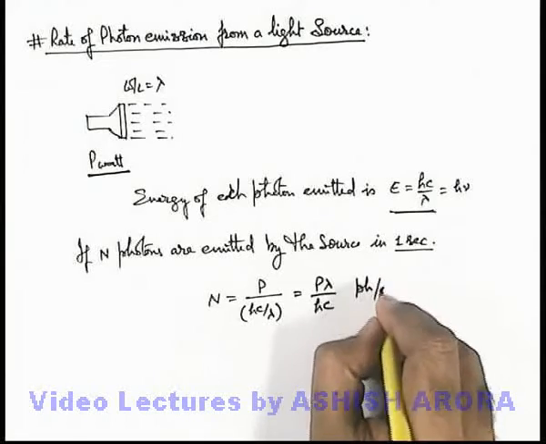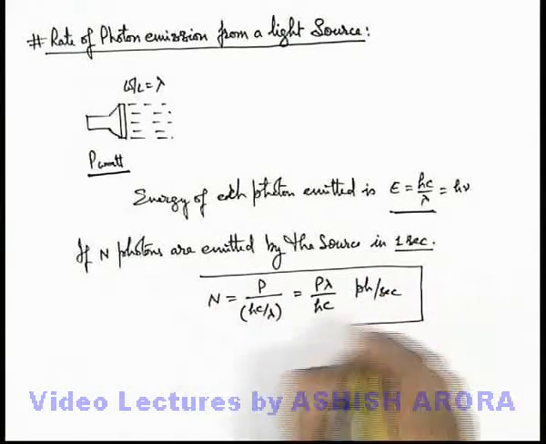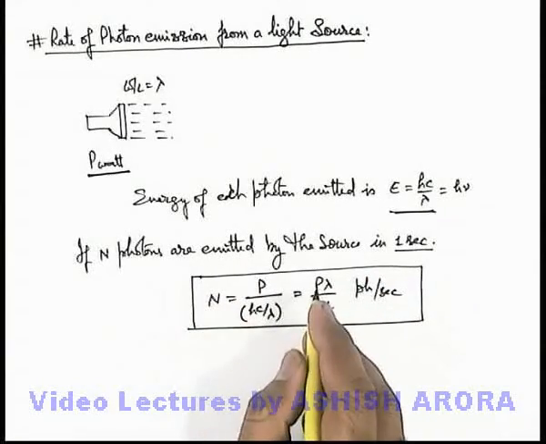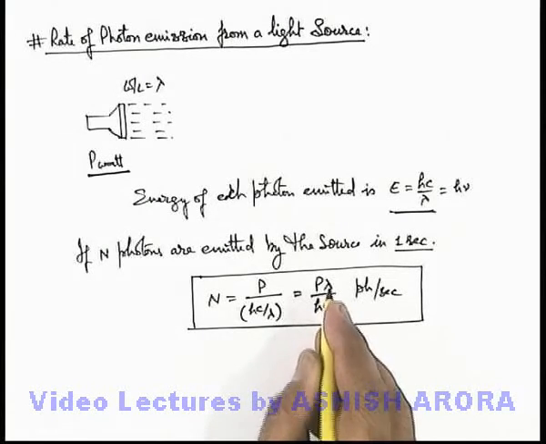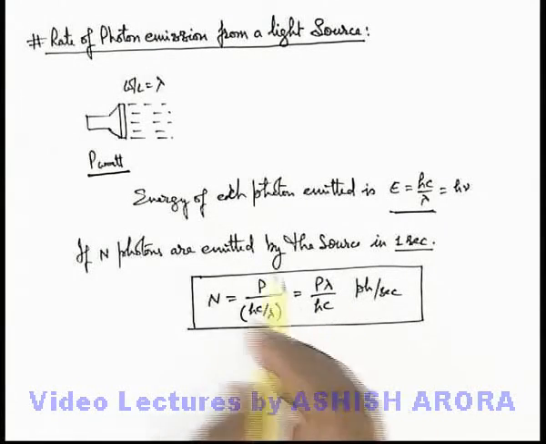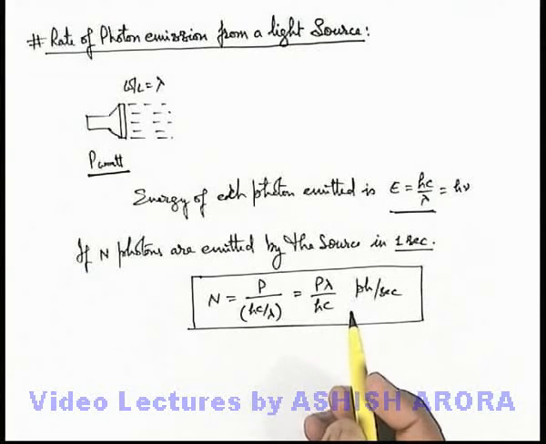So this many photons per second are emitted from the source which has a power P and is emitting light of wavelength lambda. That is the rate at which the source is emitting the photons.